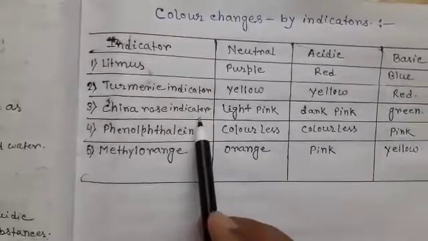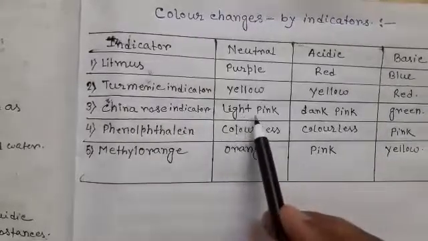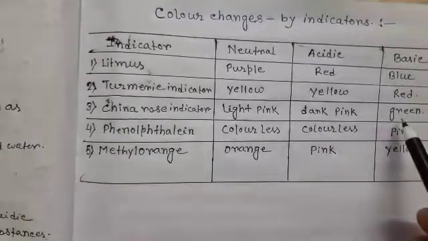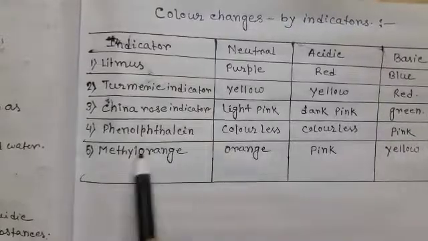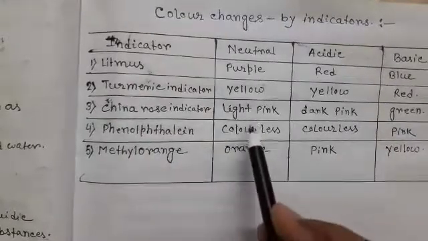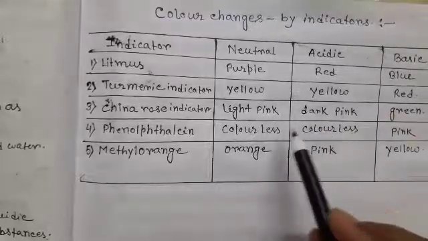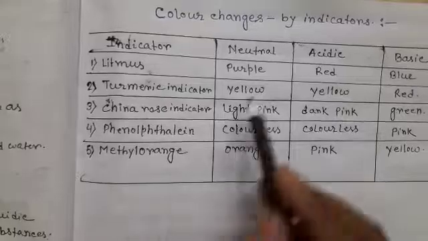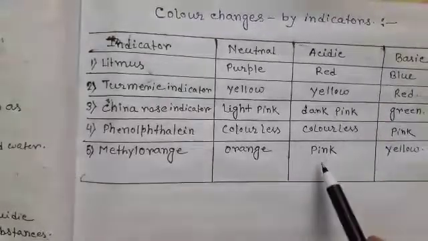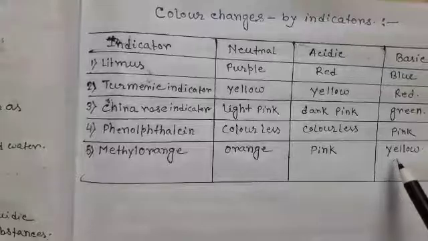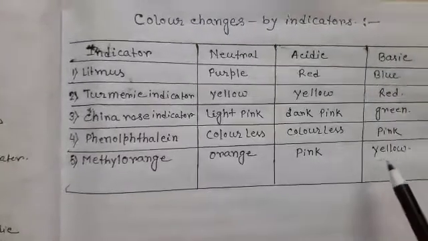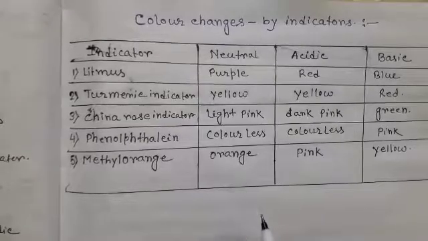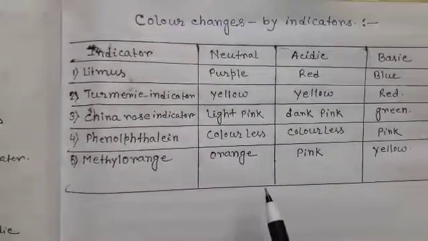Next, the China rose indicator. In neutral solution, it is light pink; in acidic solution, dark pink; and in basic solution, green in color. Next, phenolphthalein. Phenolphthalein in neutral solution and acidic solution is colorless, but in basic solution it is pink in color. And methyl orange in neutral solution is orange in color, in acidic solution pink, and in basic solution yellow. By changing their colors, they indicate whether it is a basic solution, acid solution, or neutral solution.